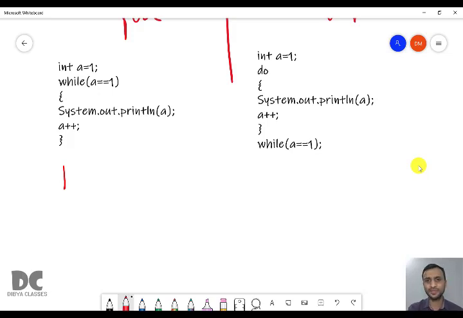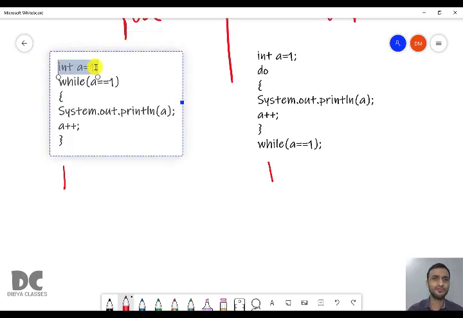Let us check what happens in do while. A is equal to 1, do, it will not check anything, it will come inside directly, it will print 1, a plus plus. What will the value become? 2. Then it will check 2 equal to 1, false. So in this case both the answers are the same. Fine. Because what is happening? In the first case it is becoming true. What if we change the value of a as 2 in both the cases?